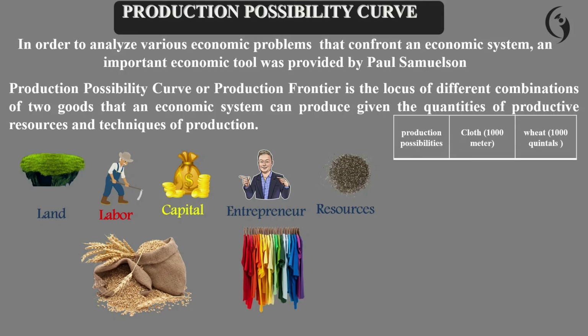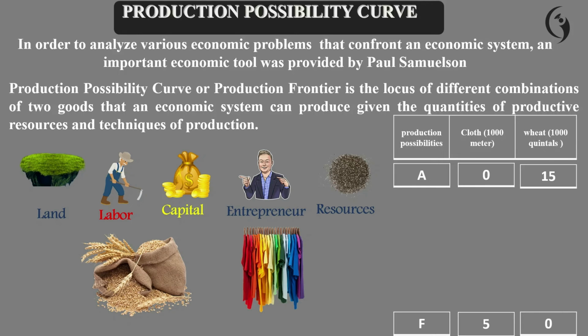That means the wheat. In combination A, we can produce zero quantities of clothes, and if we use all resources in an economy for producing wheat, we can produce 15 quantities, that means 15,000 quintals of wheat. What does it mean? This is production possibility combination A, which means if we use all the resources, we can produce 15 quantities of wheat and zero quantities of clothes.